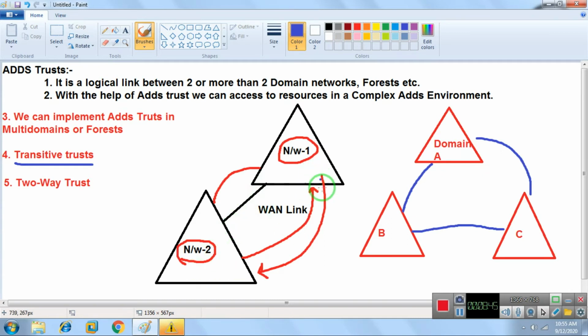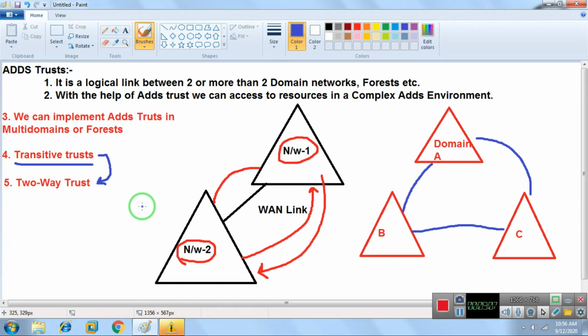If network 1 and network 2 have a two-way trust, what happens in that case? Network 1 is able to access the network 2 resources, and network 2 is also able to access the network 1 resources. The trust which is transitive also has a two-way direction.